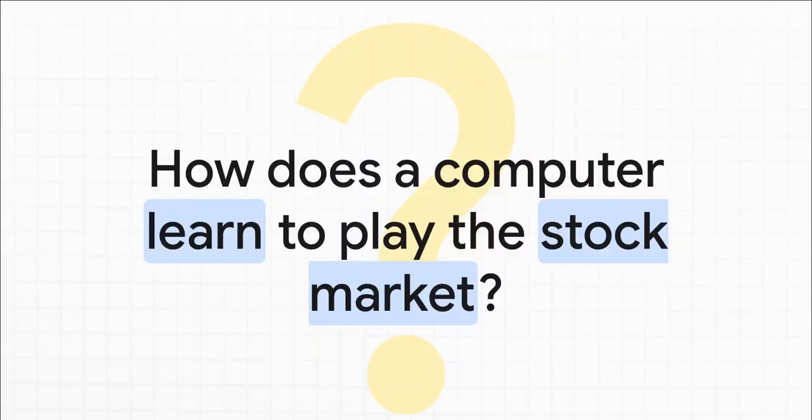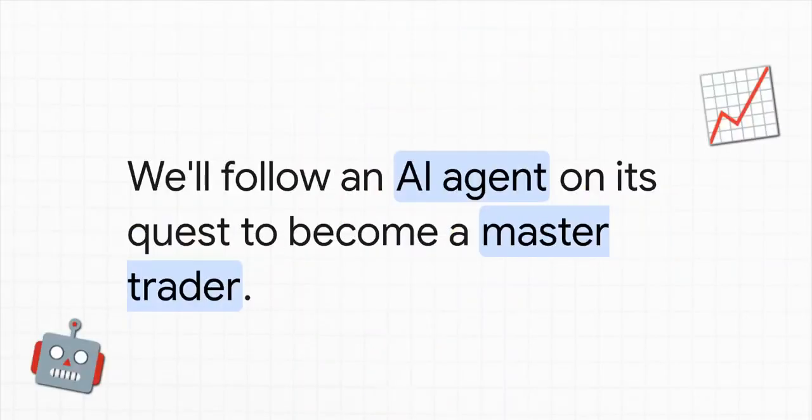How do you take what is basically a blank slate, just a bunch of code, and teach it something as complex and frankly as chaotic as trading? That's what we're going to break down. To make this easier to follow, we're going to frame this whole thing as a story. Think of it like a hero's journey. We're going to follow our little AI agent from its very first, totally clueless day on the job all the way to, hopefully, becoming a pretty savvy and profitable trader. It's a story of trial, error, and a whole lot of learning.